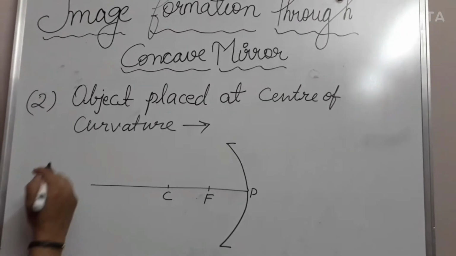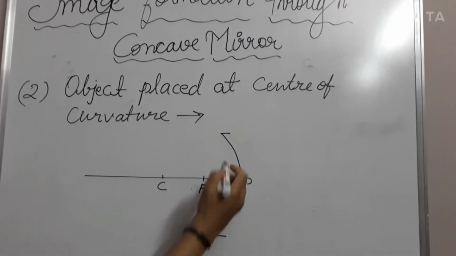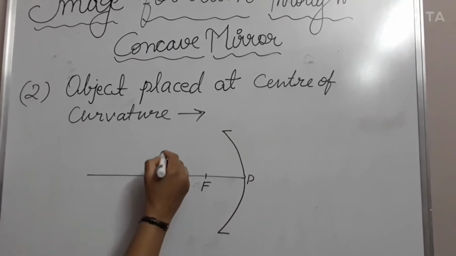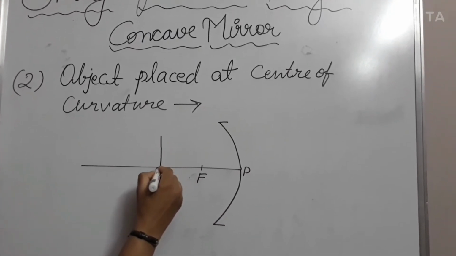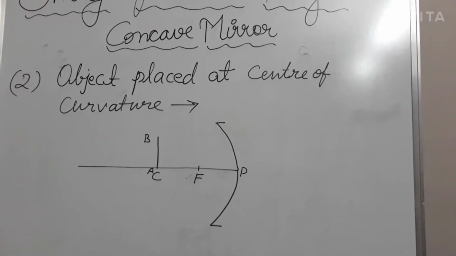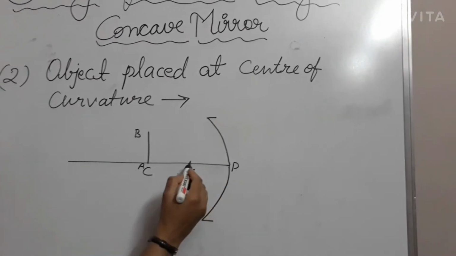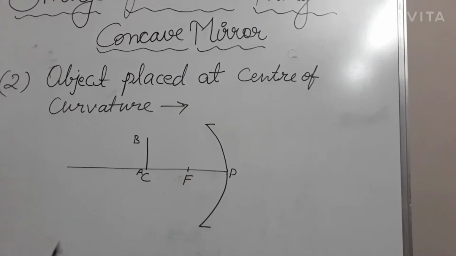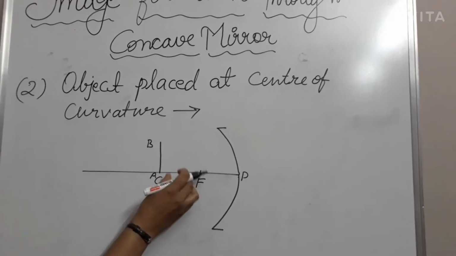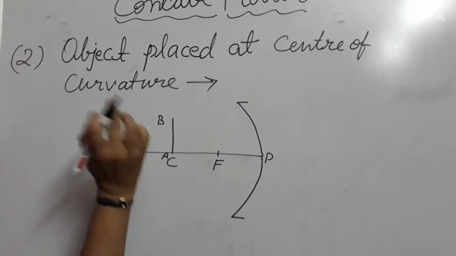Now the second case is the object placed at the center of curvature. You can see in this diagram, this is the concave mirror, with the focus and center of curvature. So the object is placed at the center of curvature. Suppose this is the object AB. Always remember, students, that the distances between P and F and between F and C should be equal. Suppose this is 1 centimeter, then that should also be 1 centimeter. Now the object AB is situated on the center of curvature.